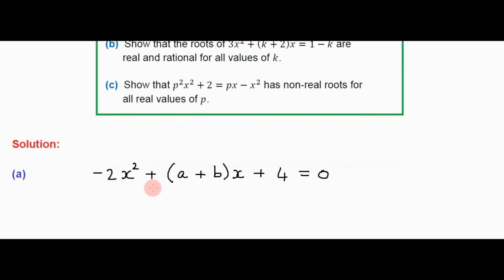The equation is already in standard quadratic form. So we can write down the values of a, b, and c. So a, the x squared coefficient, is negative 2. b, the x coefficient, equals a plus b. And c, the constant, equals 4.